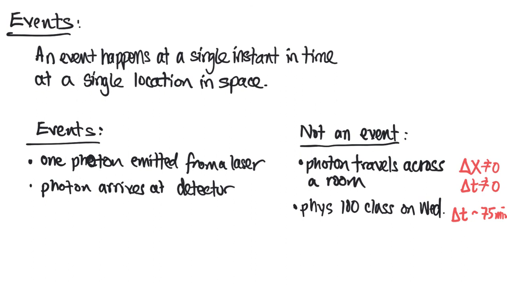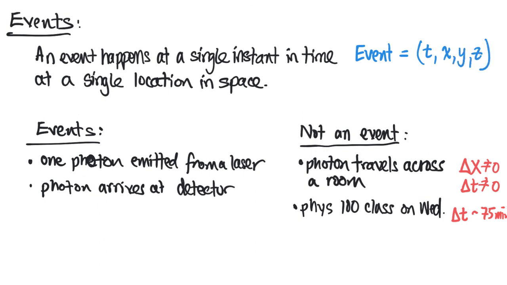So think about events. Just take a minute and think of a few events that actually qualify as an event in the lingo of special relativity. Any event or example that you came up with would have to satisfy this idea that an event can be labeled by a single set of numbers: time, and then the location of the event.